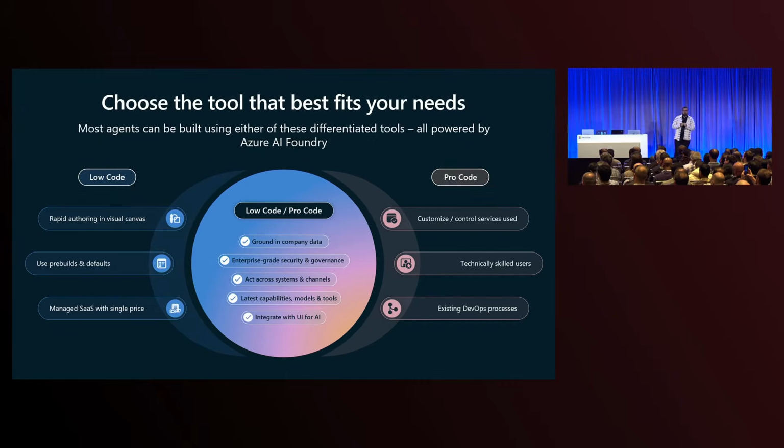And this is where we believe Microsoft, with its breadth and its platform, has enabled the power of choice for customers. So if you are, like I said, that process owner, that subject matter expert who knows the process well and are looking to transform the process with an agent, you're probably going to use a visual canvas that allows for rapid authoring, has a bunch of pre-builds, defaults, etc. And you're going to use our low-code tool, which is Copilot Studio.